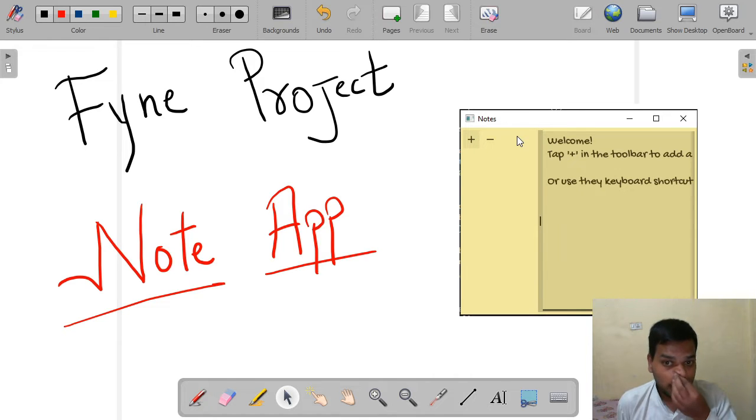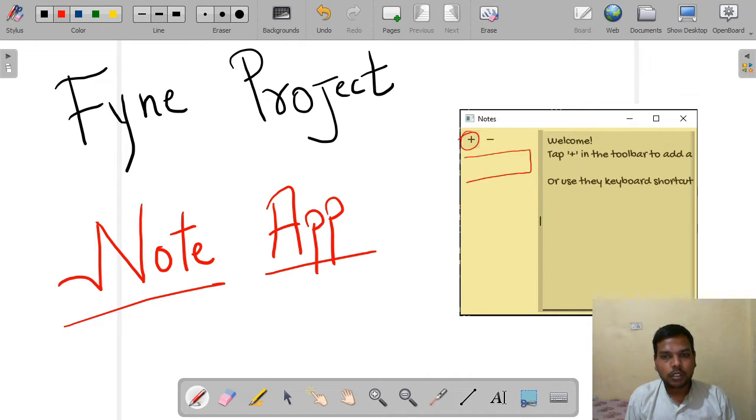Actually, this project is very similar to the real Note app which we use in our mobile phones or computers, like the Sticky Notes app, or the Notes app on mobile phones. If we click on the plus symbol, it will create a new note. Okay, and whatever we write here in the first line is the title of this. Suppose the title will become welcome. Okay, we can write anything here and it will be saved automatically.